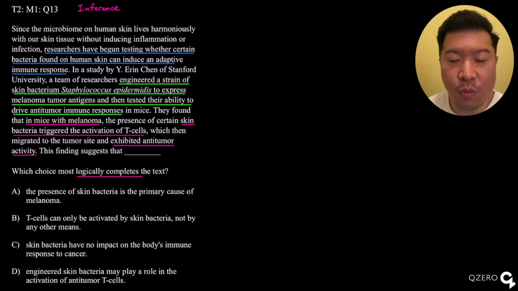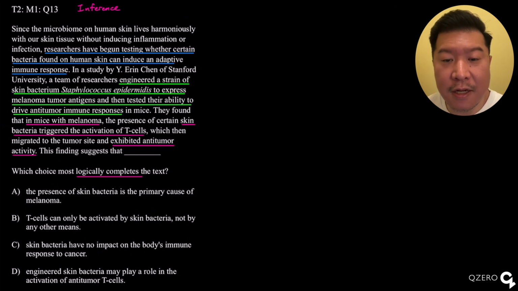Then in the green part, we see what the experiment is. It says that they engineered a strain of skin bacterium, Staphylococcus epidermidis, I think, to express melanoma tumor antigens, and they tested their ability to drive anti-tumor immune responses in mice. So that's the experiment.